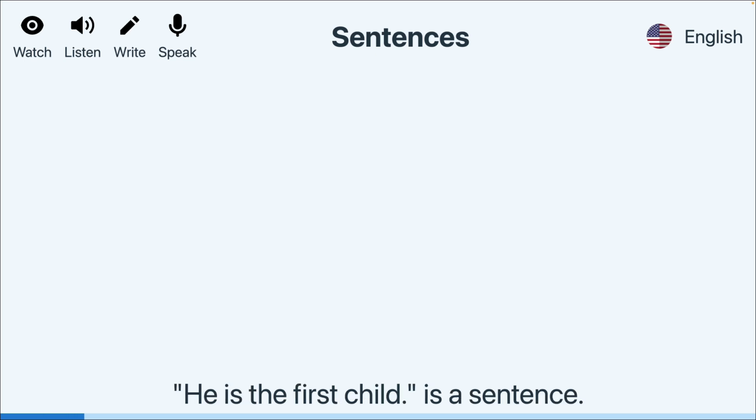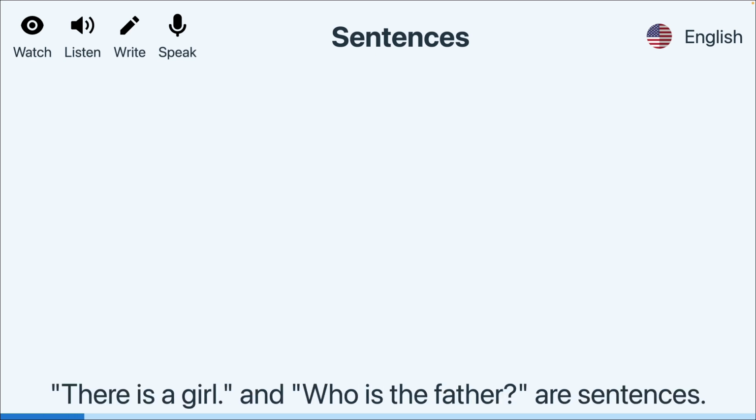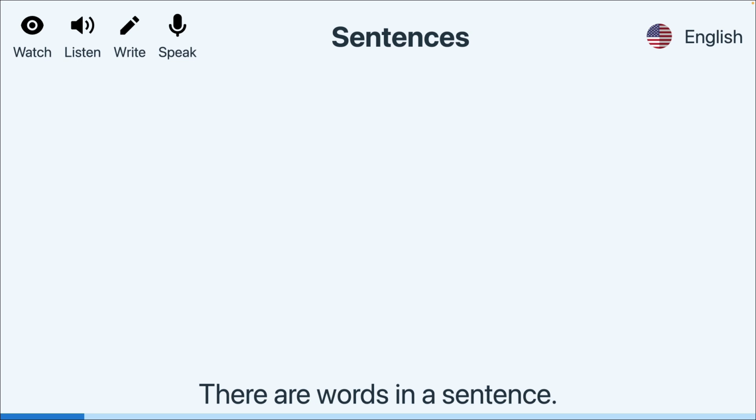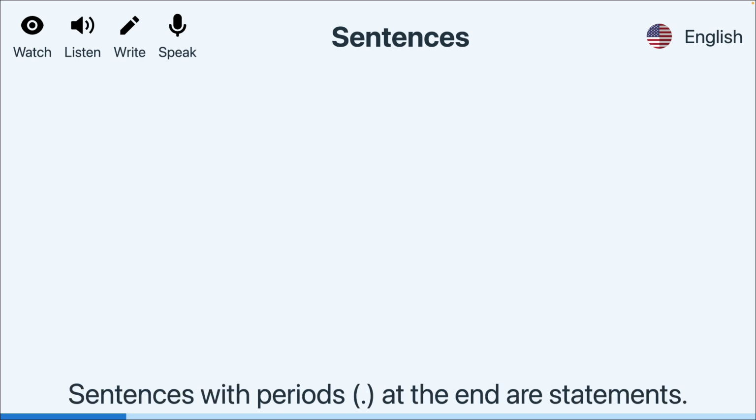"He is the first child" is a sentence. "There is a girl" and "Who is the father" are sentences. There are words in sentences. "There is a girl" is a statement. Sentences with periods at the end are statements.